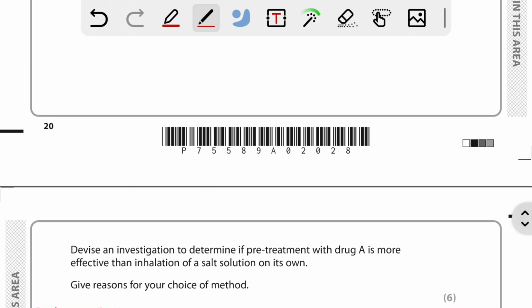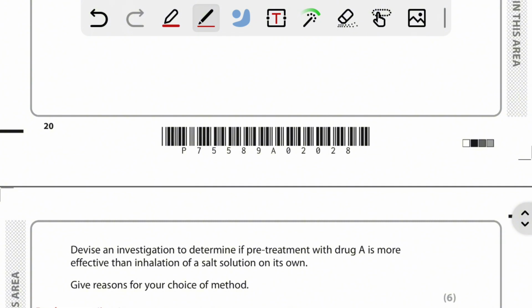And what things need to be measured: the volume or the mass of the mucus removed, to see if the clearness of the mucus has improved or not. Lung function test. So how can we do the lung function test? For example, this spirometer or peak flow, to see if the lung function has improved or not.